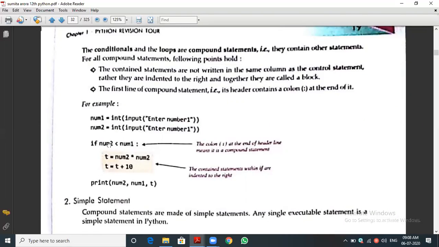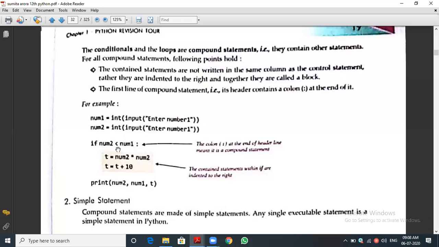And you can see this if condition contains two statements, t equal to num2 plus num2 into num2, and t equal to t plus 10. So the two statements are defined inside the compound statement header. If num2 less than num1, then we give a colon, denoting it is a block of statements. Once it starts, the two statements will be executed, then again it will check the condition. If it is true, for example in a loop, it will execute again and again. That is the concept of looping.